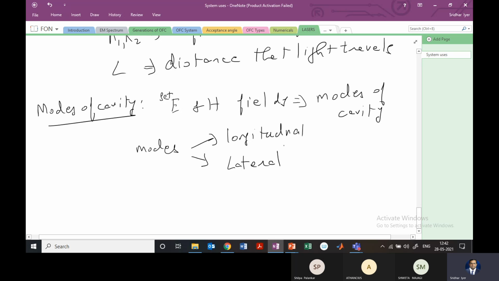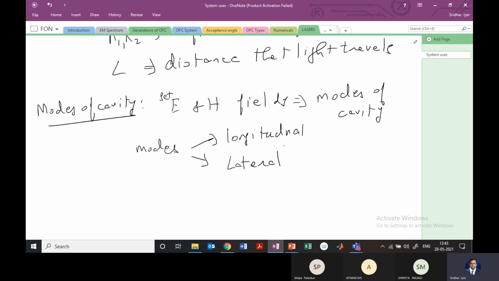Okay. So the description of the longitudinal and lateral modes I have put in the notes, but I'll just mention the important points here. Longitudinal means it is related to the length of the cavity, and if the length of the cavity is larger, that means the distance between the two mirrors is larger, then more longitudinal modes will exist. Lateral modes are more in the PN junction, because we use the laser as a diode, so these will exist more in the PN junction.